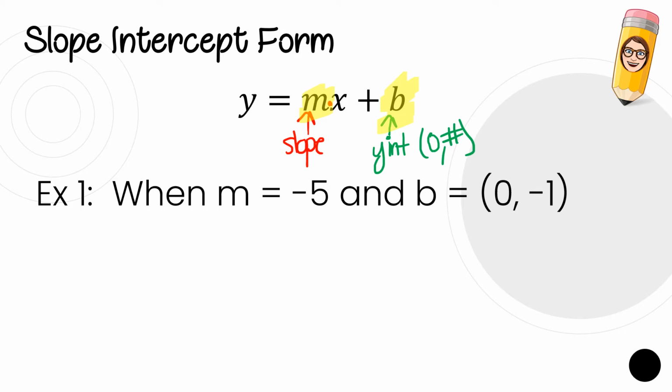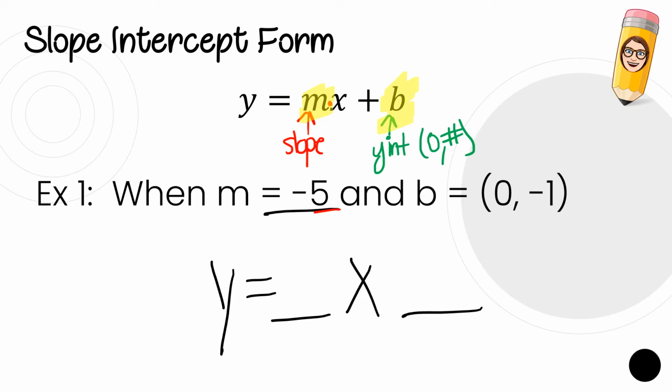So let's start off with this first example. We're given when m equals -5 and b equals 0, -1. So y equals something x something, right? We're filling in the blanks. The slope is -5, so the slope gets multiplied by the x. The y-intercept is -1, so we're going to subtract 1 at the end. That's all. We're just filling in the m and the b.